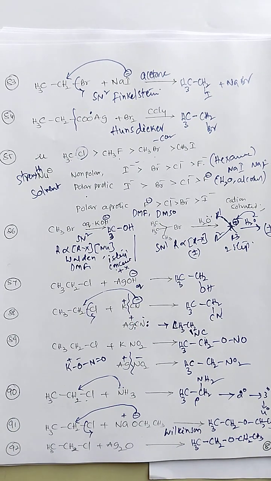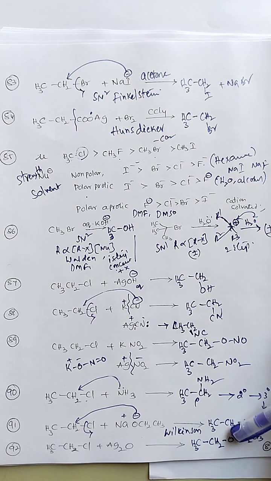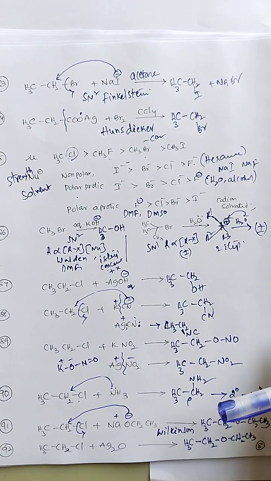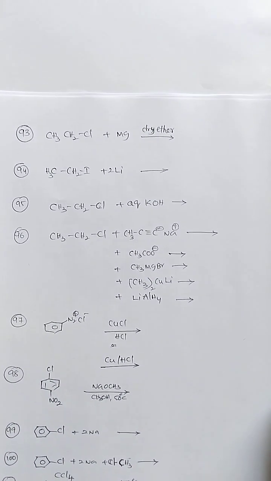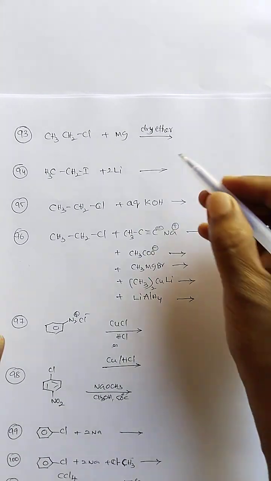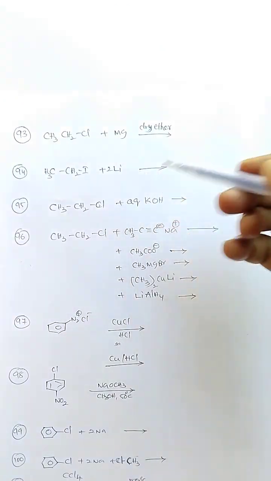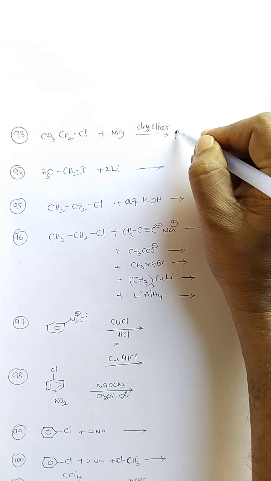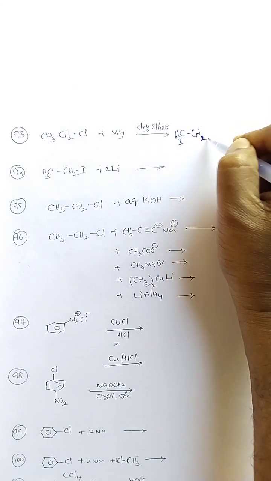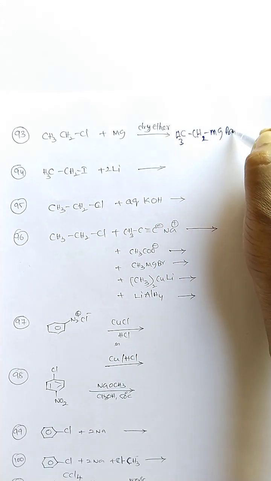You can take a screenshot. Next we go. Reaction 93, ethyl chloride reaction with magnesium. Magnesium in the presence of dry ether. When metallic reactions are conducted, they need to be in dry conditions. So ethyl magnesium chloride is formed.